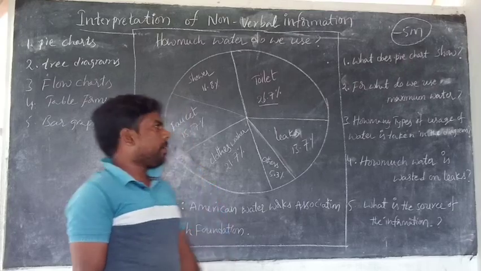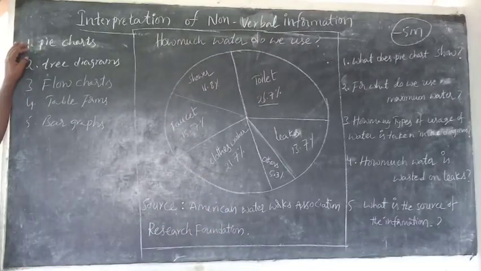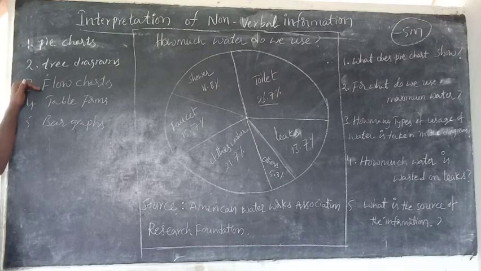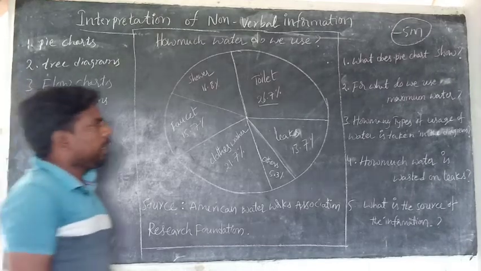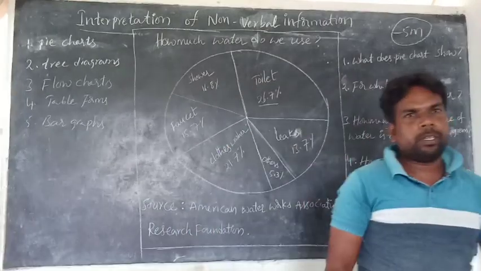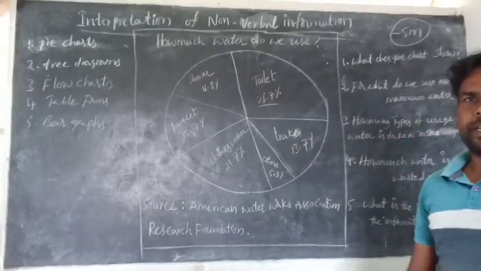You are given pie chart sums, tree diagram sums, flow chart sums, table form sums and bar graph sums. Is it clear? It is the easiest topic. You will definitely get 5 out of 5.